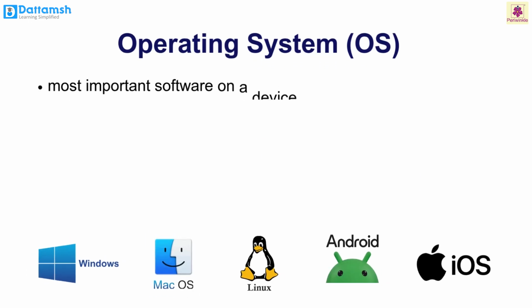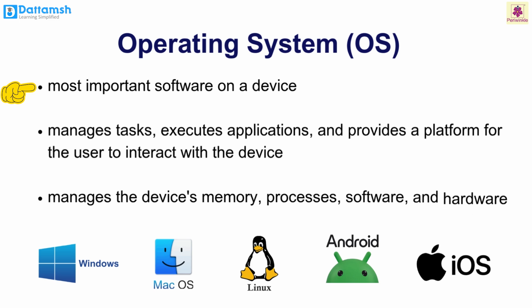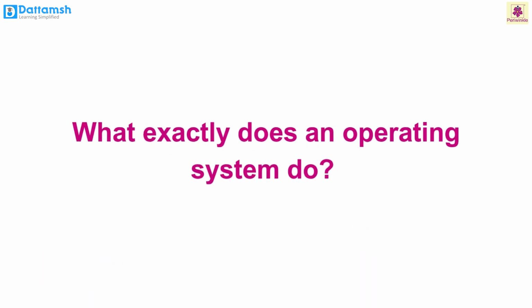To summarize, an operating system is the most important software on a device. It manages tasks, executes applications, and provides a platform for the users to interact with the devices. It also manages the device's memory, processes, software and hardware. Isn't that interesting, students? Yes. So now let us learn what exactly does an operating system do.